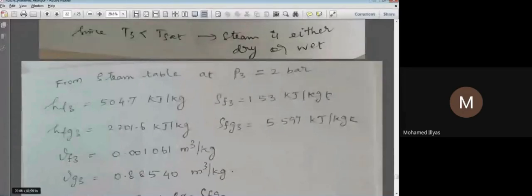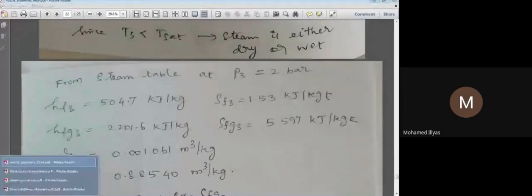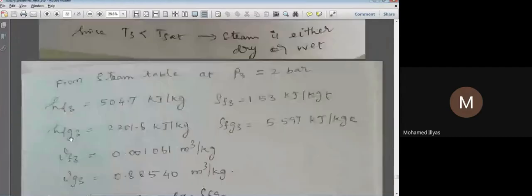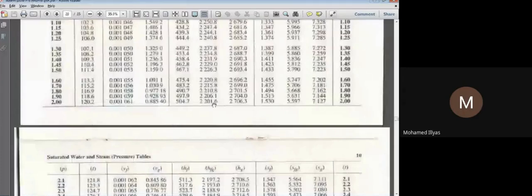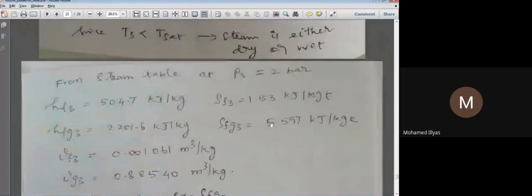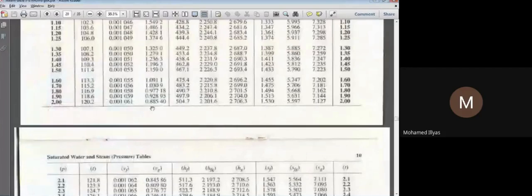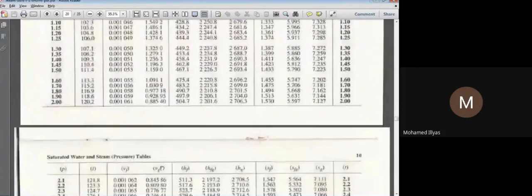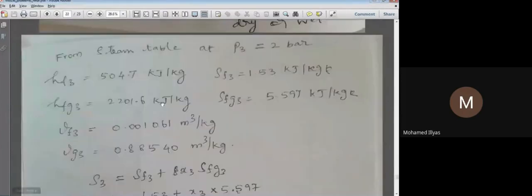So for the 2 bar pressure, I have to take your HF, HFG3, and SF and SFG3, 5.597. Similarly, we need to find V3 also, small v3. So the VF and VG also we should get. So this value and this value is VF and VG. So we get all the values now. We have to directly take it out and substitute in the formula now.